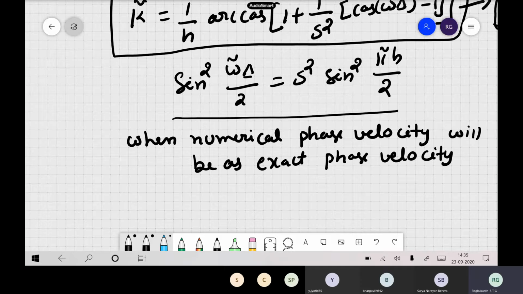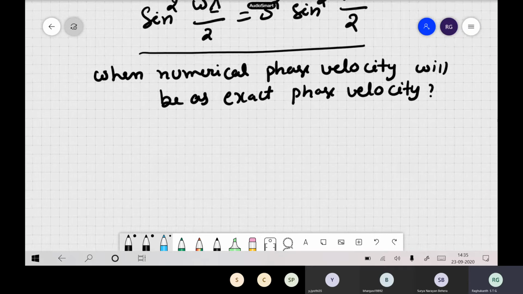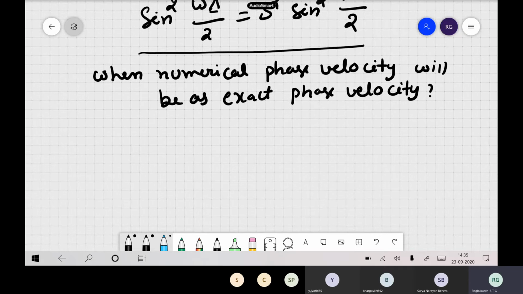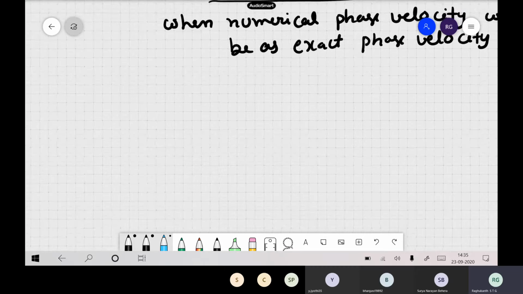And if it is not the same, what errors are we going to make, or what are the conditions here? Ideally we want this numerical phase velocity to be the same as the exact phase velocity. So now when can it happen? Here there are basically two cases.